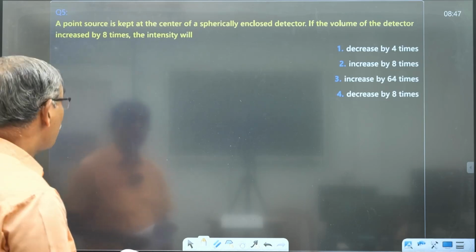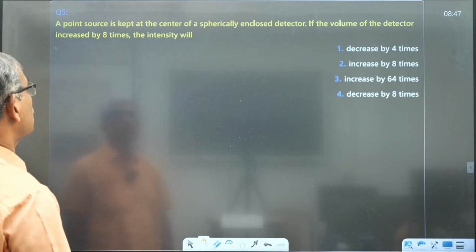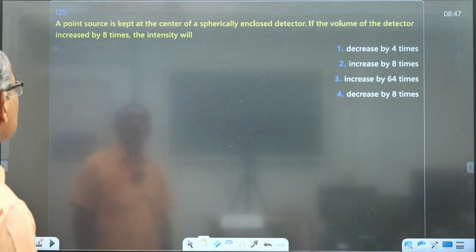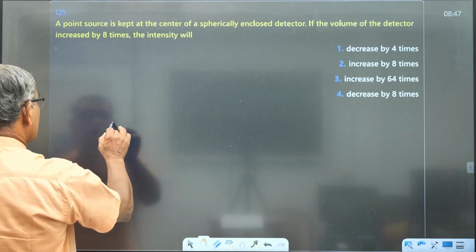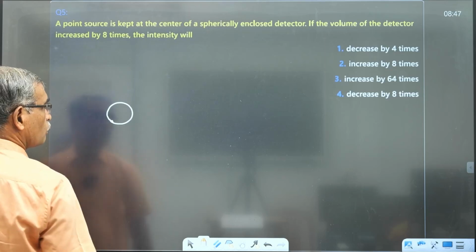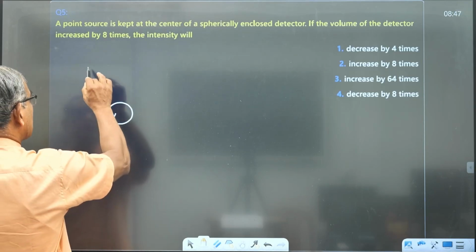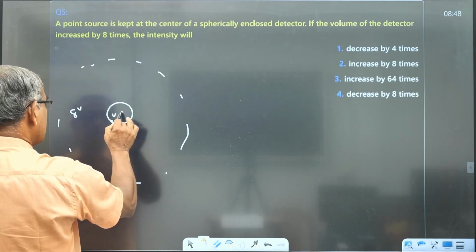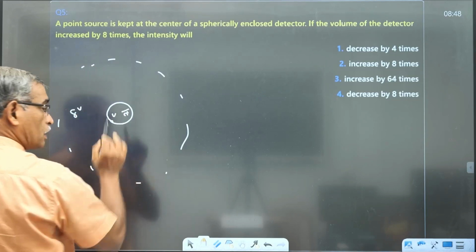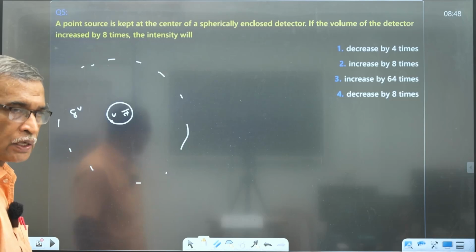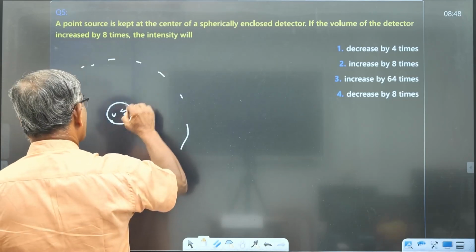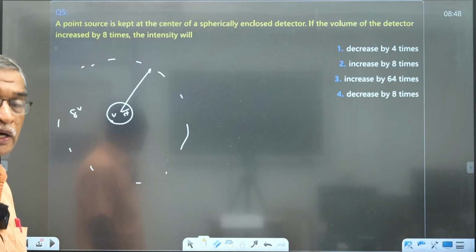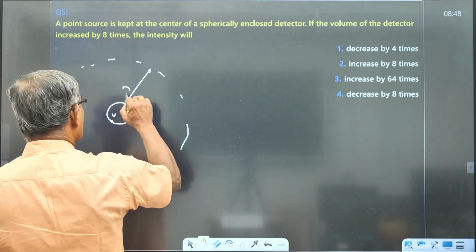Next question. A point source is kept at the center of a spherically enclosed detector. The volume of the detector is increased 8 times. So, earlier it was like this. Volume is V. Next case, the volume is equal to 8V. If the radius of the earlier situation is R, the distance from the source to the periphery is R, and the volume becomes 8 times, therefore the radius becomes 2R, or the distance becomes 2R.